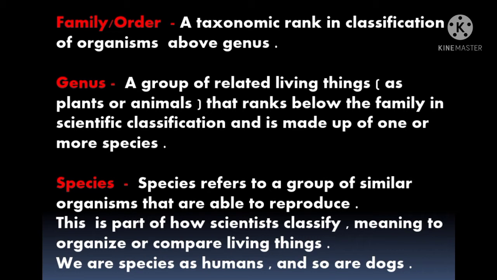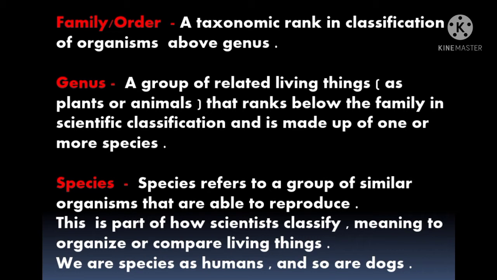Like all plants are said to be plants only. We cannot say they are animals. So this is genus. The genus of plants is separate from that of animals. They cannot be considered the same. So each species has its own genus system.